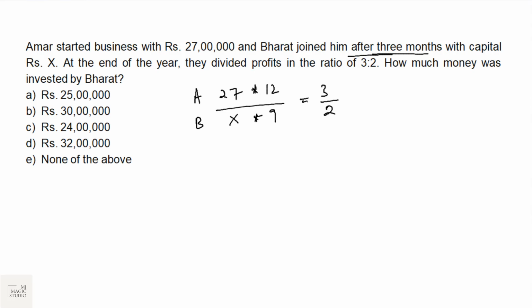It is just the weighted investment, which is investment into number of months of holding, that is equal to the ratio in which the profit or loss is divided. If we solve this, we can find the value of X. And the question is how much money was invested by Bharat. Bingo. 9 and 3 cancel here. X is 12 into 2, that is 24 lakhs. Yes, that we have in option C.